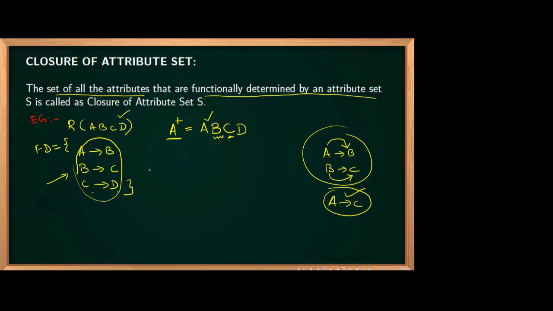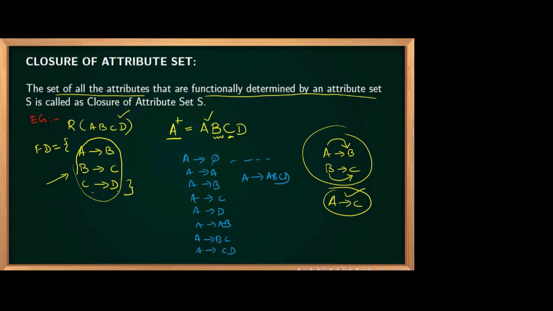The meaning is that A determines all the cases. A determines phi, A determines A, A determines B, A determines C, A determines D, A determines AB, A determines BC, A determines CD, all combinations, up to A determines ABCD. How many such combinations will be there? Can you tell the number?